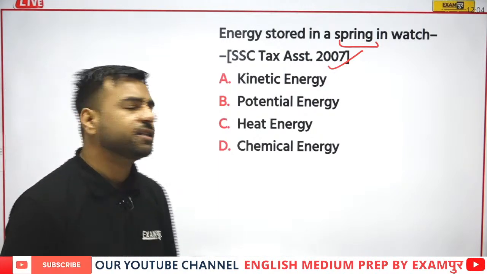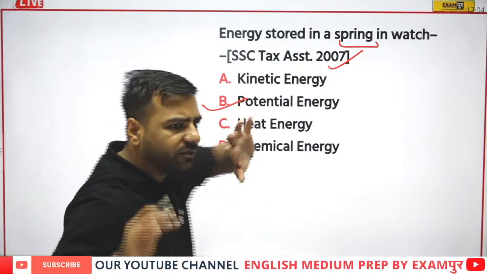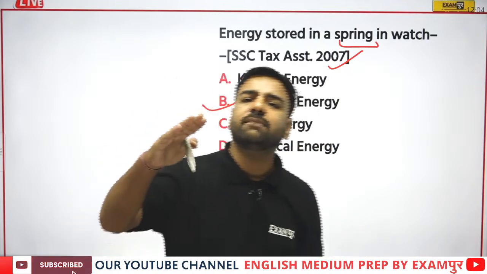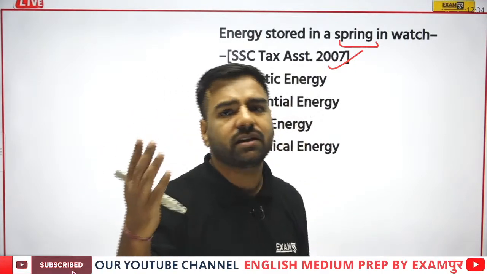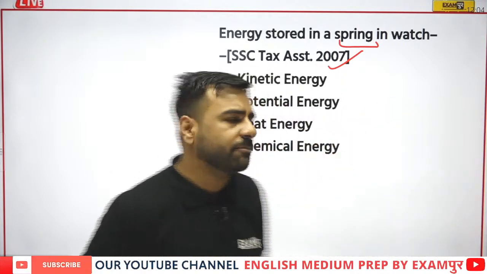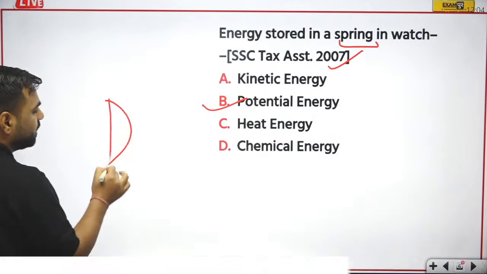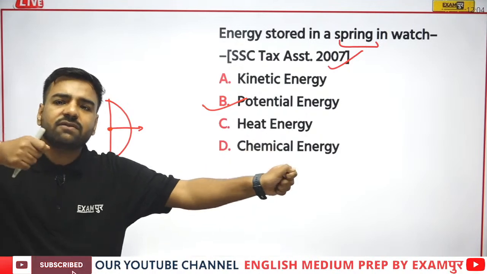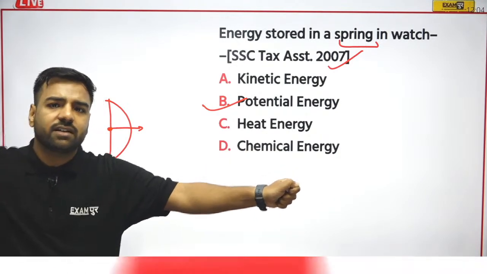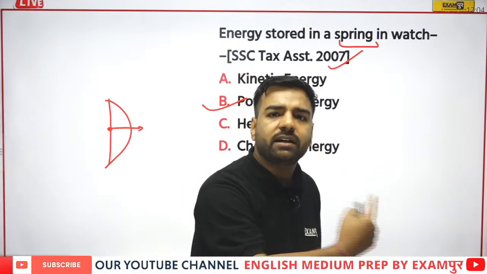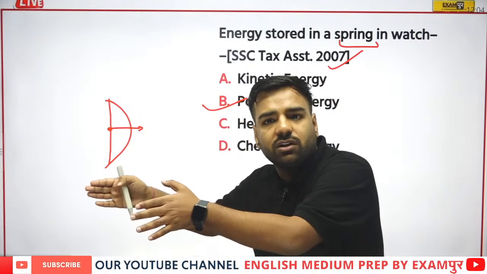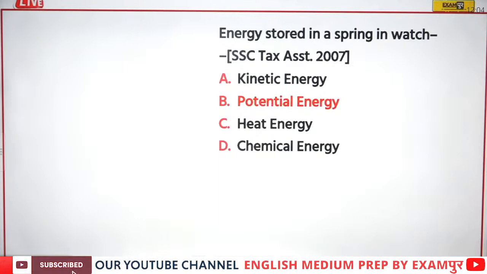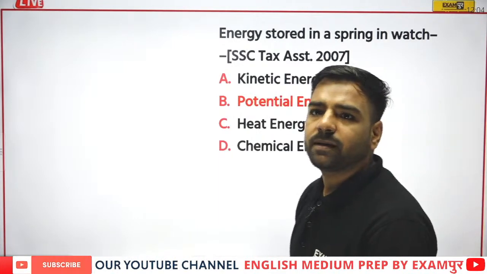No one? Yes, Ganesh is the one who has given the answer, so it would be potential, and that's true. Whenever we are talking about potential energy, that means we are talking about stored energy. But when there is anything in motion, when we are talking about the energy which is there with the motion part, there we include the kinetic. For example, if I talk about a bow and arrow, when I am stretching it, the energy which is present is the potential energy. As soon as I release it, there is movement in the arrow, right? When there is the movement, at that time the kinetic energy comes into the role. So when I am talking about the spring in the watch, that is actually your potential energy. Absolutely correct.